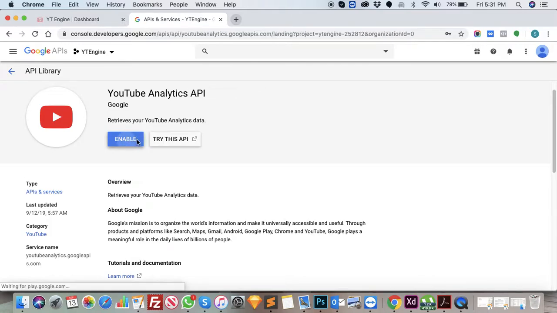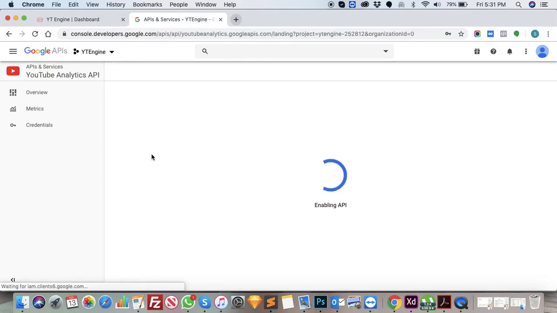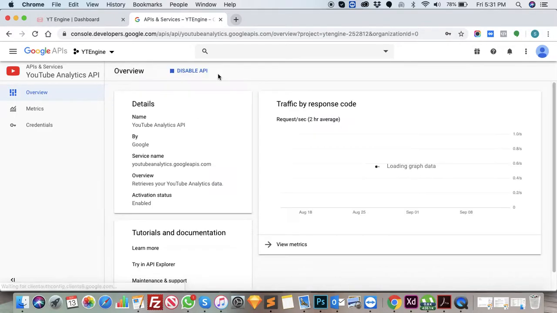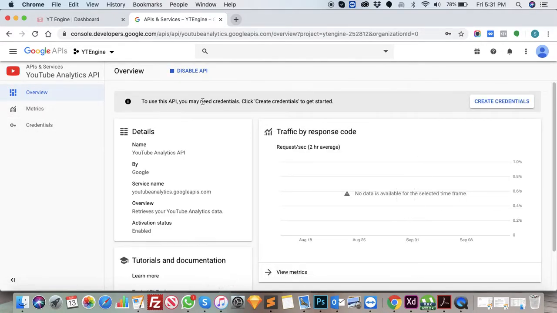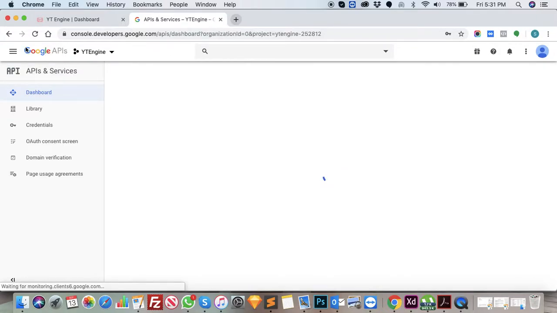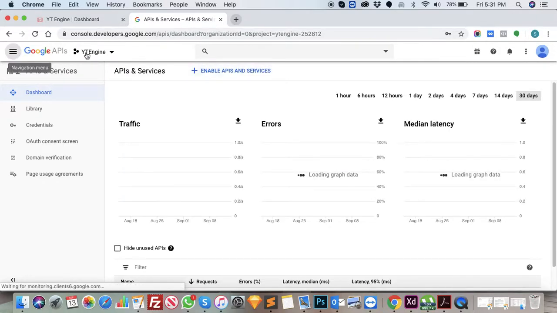Just enable this. It has been enabled. Then just click on the Google API three icon once again.